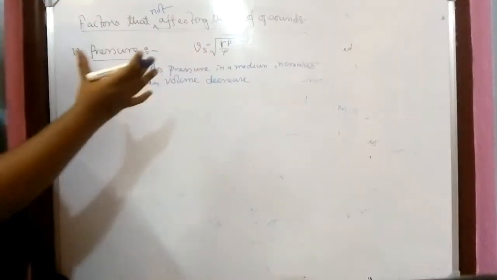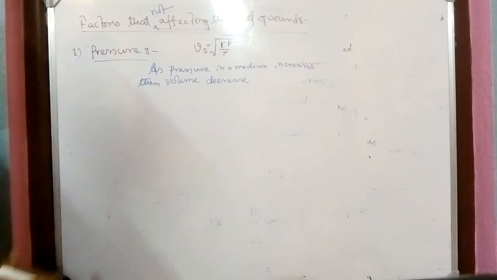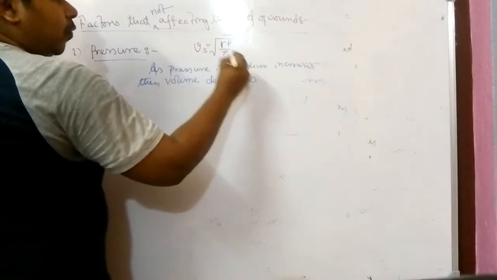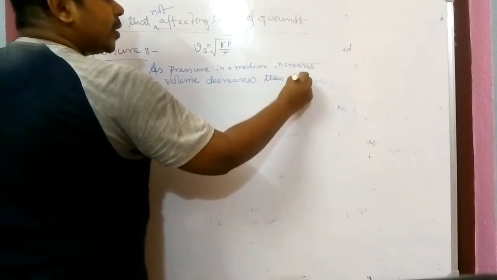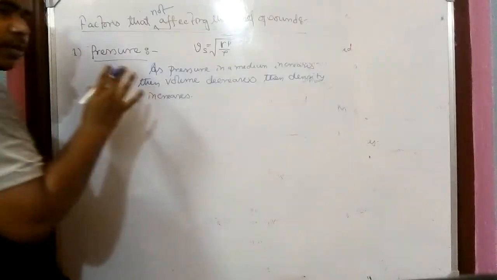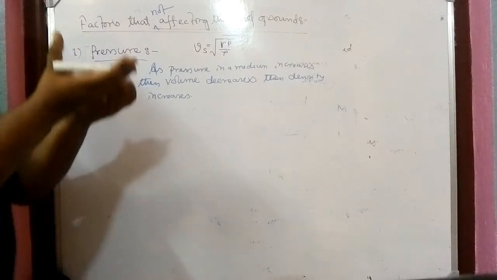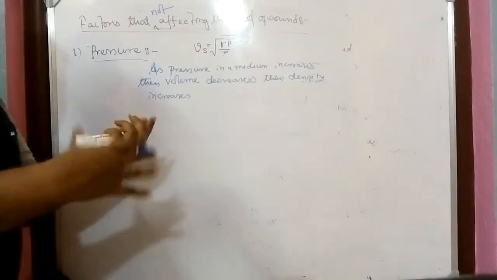If pressure increases, definitely the volume will go down. And if the volume decreases, then density increases. See the link: pressure is increased, that's why volume is decreased, and if the volume is decreased, the density is increased.